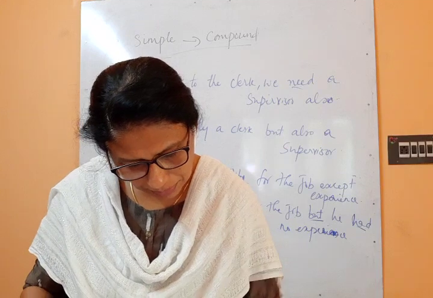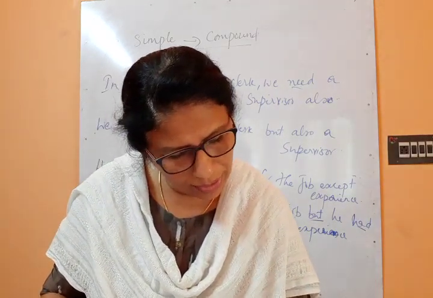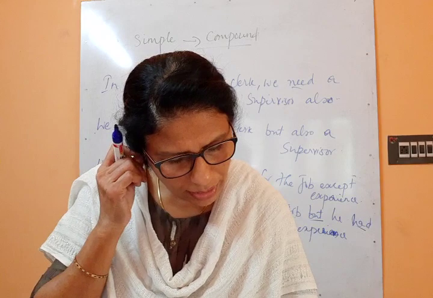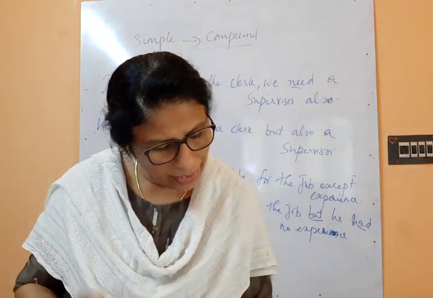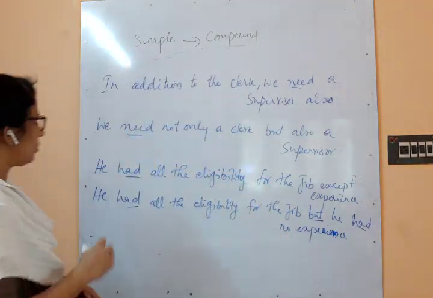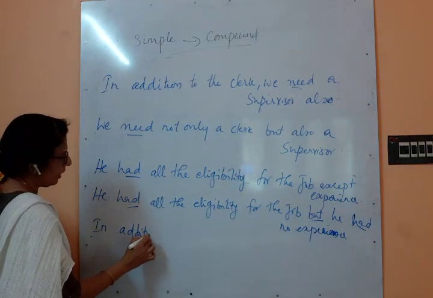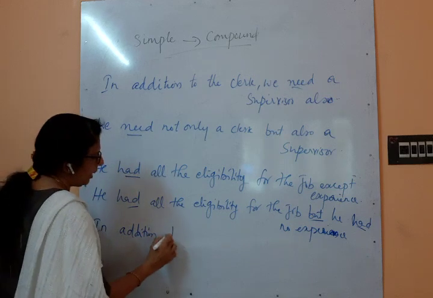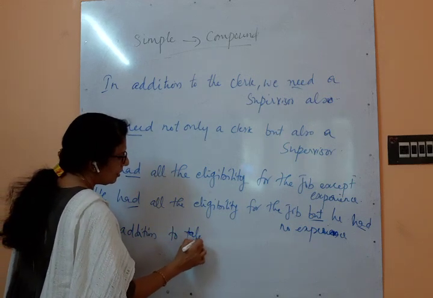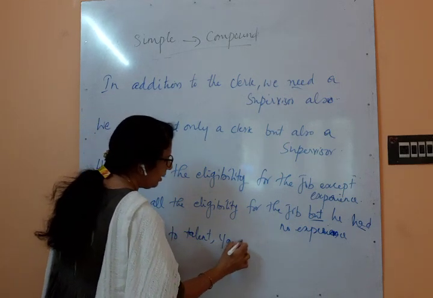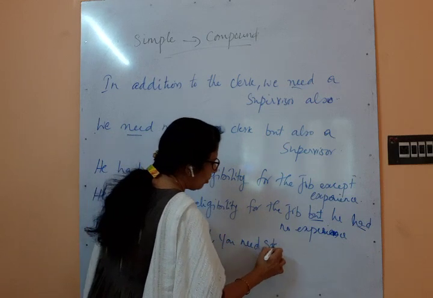Next example: In addition to talent, you need stamina also. Same as the earlier one.